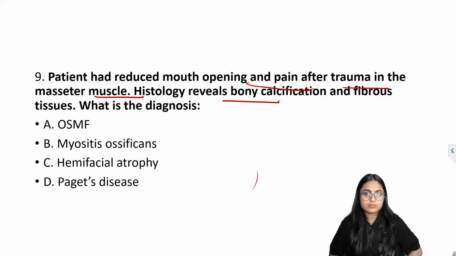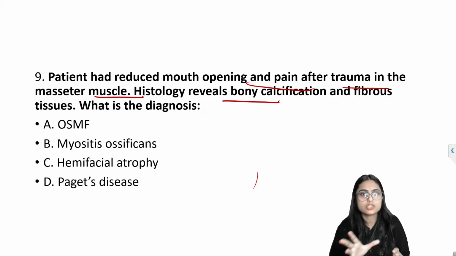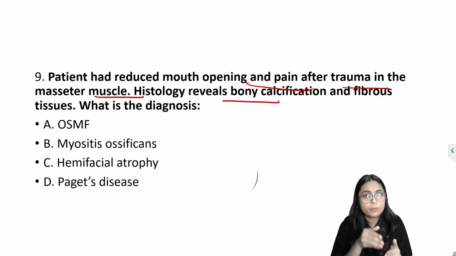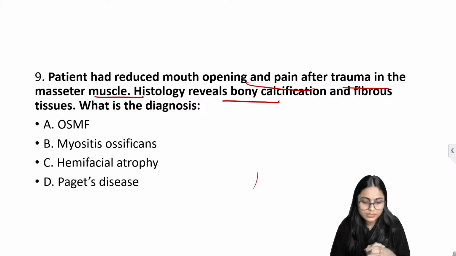As the question tells you, histology reveals calcification and fibrous tissue. When the muscle is traumatized due to any cause like occupation, sports, or multiple injections, this localized myositis ossificans can occur.